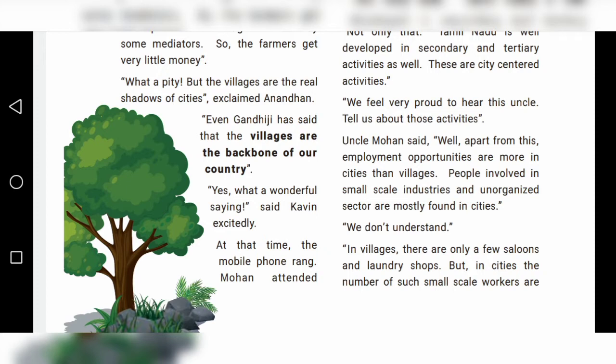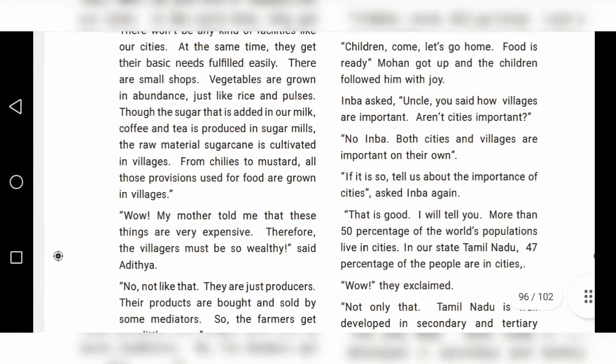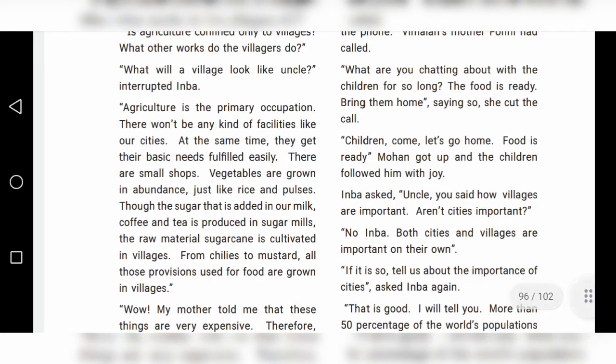In this class, we are going to see the secondary activities and tertiary activities. Before we see the secondary activities, children, we have to see what the duties of the primary activities are.